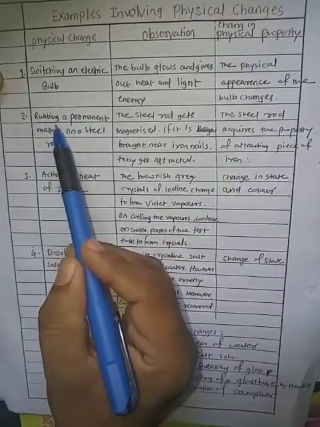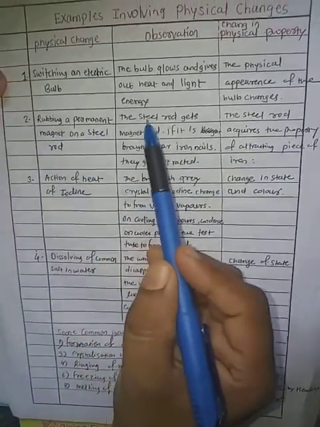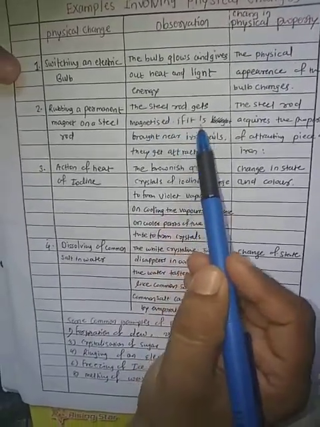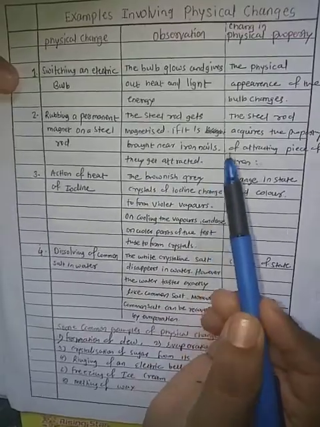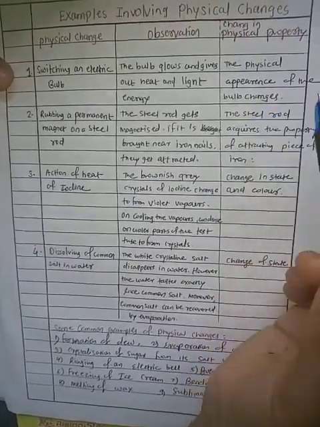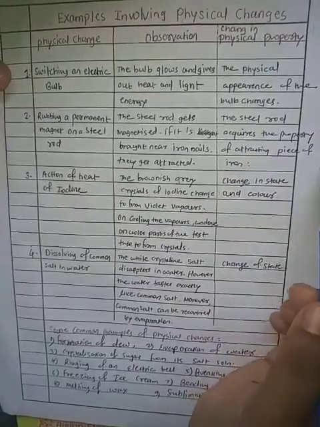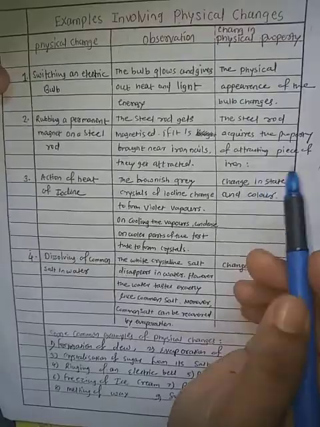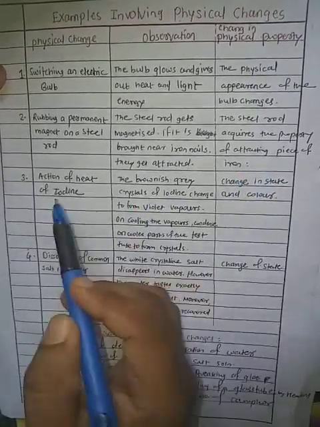Next, rubbing a permanent magnet on a steel rod. The steel rod gets magnetized, and if it is brought near iron nails, they get attracted. So it is also a physical change. What you observed is a change in physical property. The steel rod acquires the property of attracting iron nails; it has the capacity to attract them.